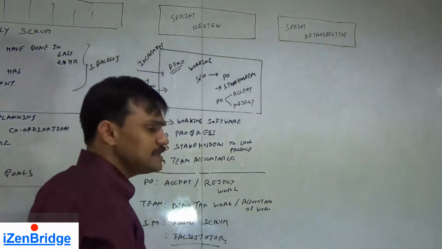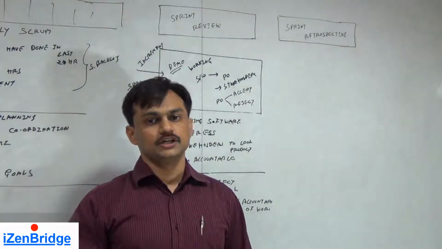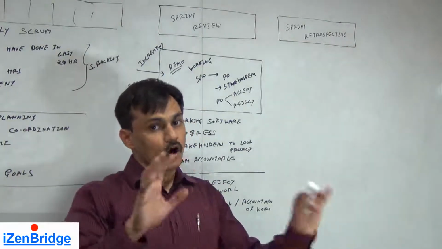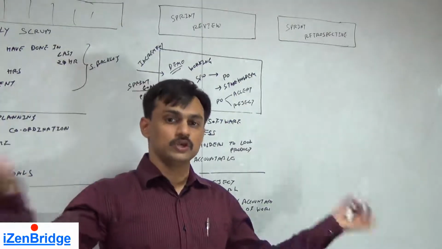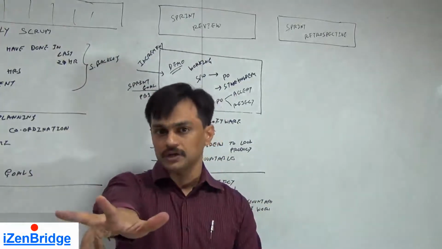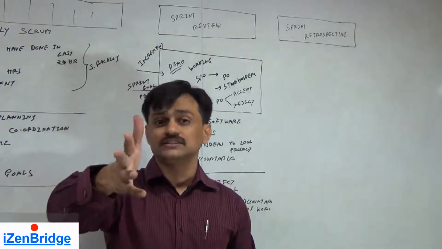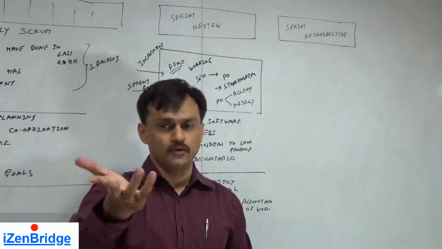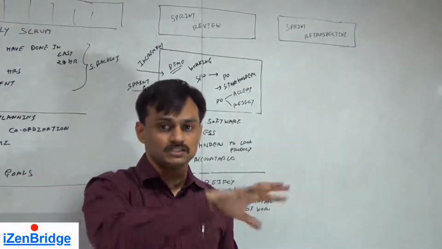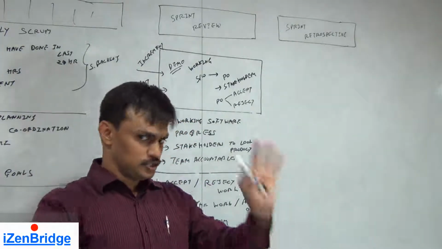By way of facilitator, he sends the meeting request, he prepares the agenda, he brings the logistic related support, whatever is needed, projector, etc. He is the one who is responsible for organizing the facility and bringing the stakeholders for this particular meeting. And that is why it is recommended to keep a fixed duration sprint. So everybody in your stakeholder list is aware that every fourth Friday they have to go for sprint review meeting, for example. So giving a fixed rhythm will also reduce a Scrum Master's facilitation work, because everybody would be knowing fourth Friday sprint review.